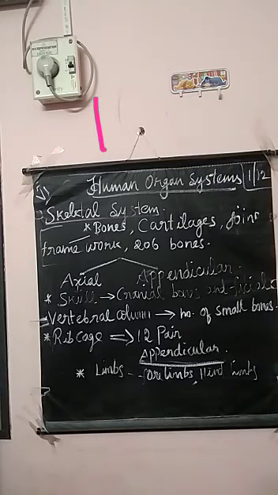So the skeletal system is made up of bones, cartilages, and joints. Bones are the framework for a human being.